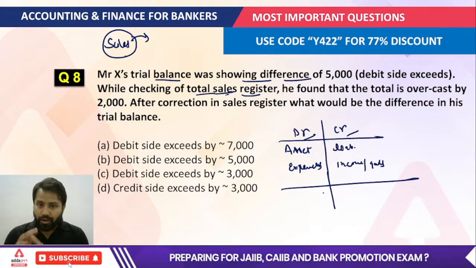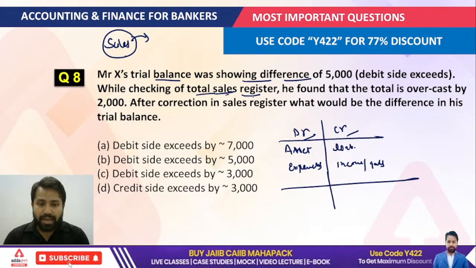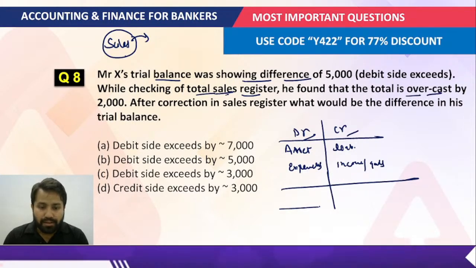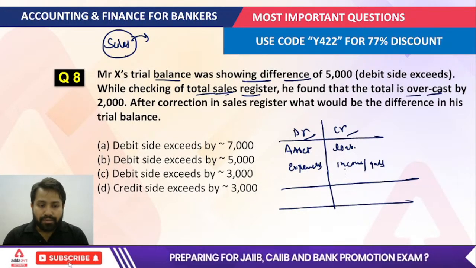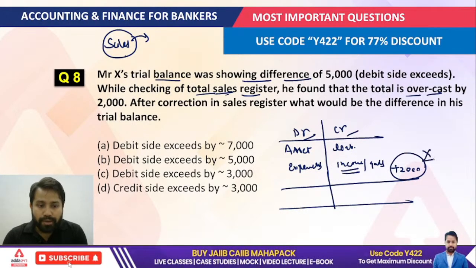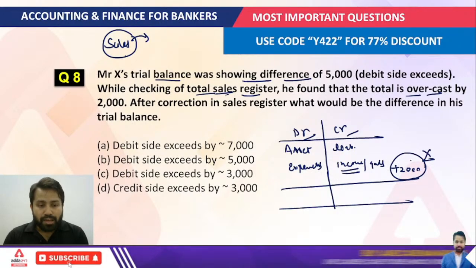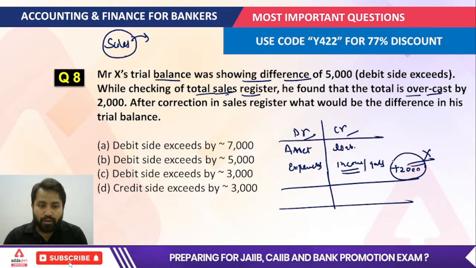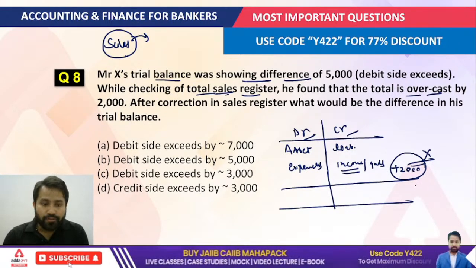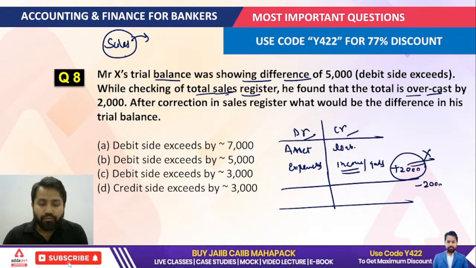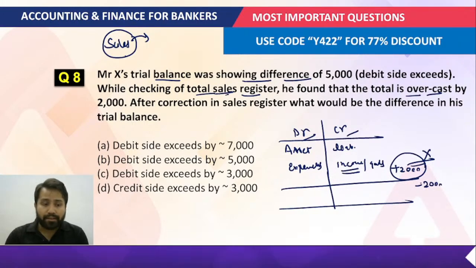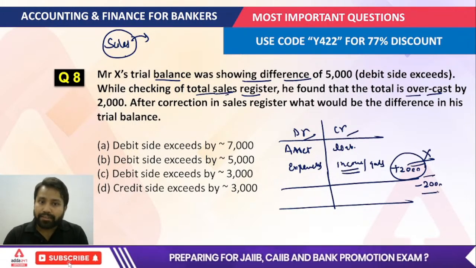By mistake it is overcast by 2,000 rupees, which means the credit side is overcast by 2,000 rupees. Now we have to nullify this error, so we are just going to neglect this. How can we neglect this?